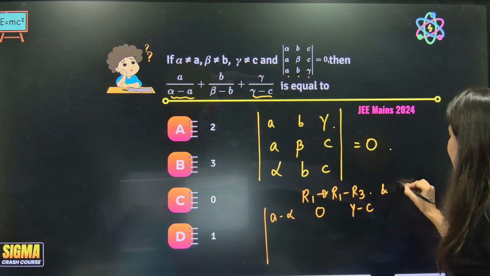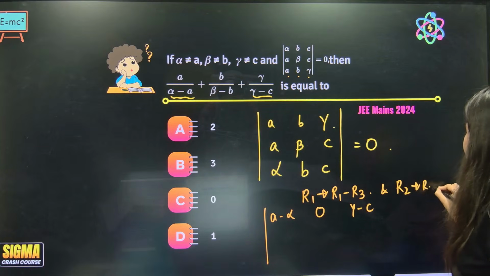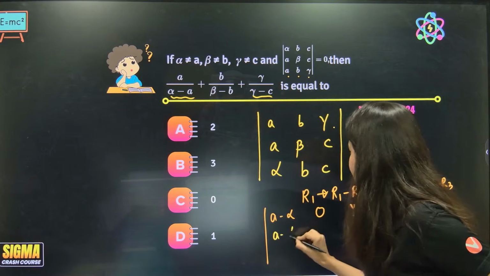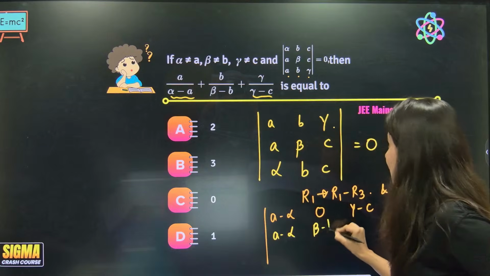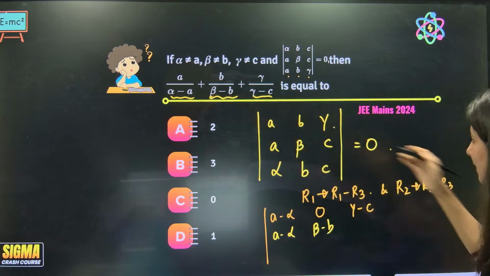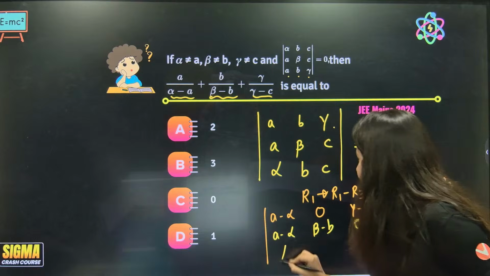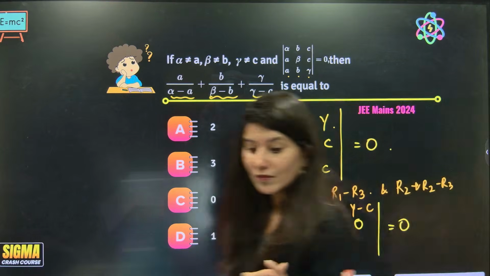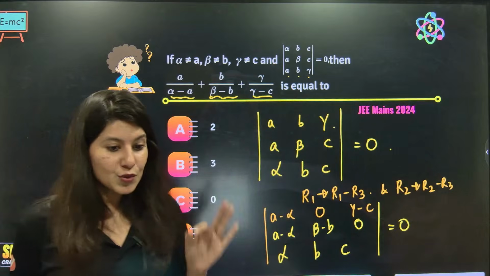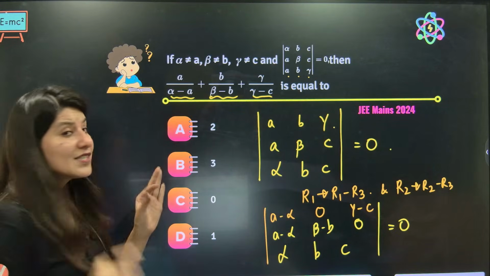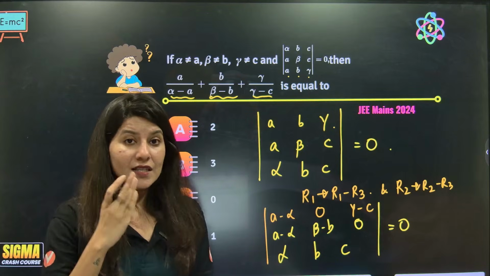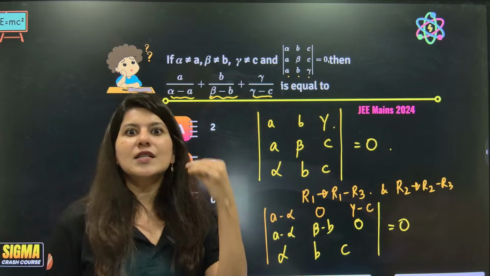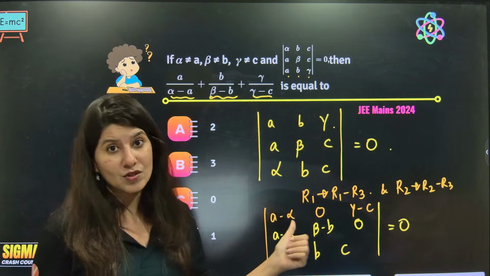And together R2 goes to R2 minus R3 also we can do. So now A minus alpha here also, beta minus B here also. See, beta minus B I wanted, and this is 0 again. And this is alpha, B and C, which is going to give you 0. Now is the time you should open this determinant, okay? This is a very popular question, trust me. It has come in JEE Advanced. Almost every year you will find this question, okay?